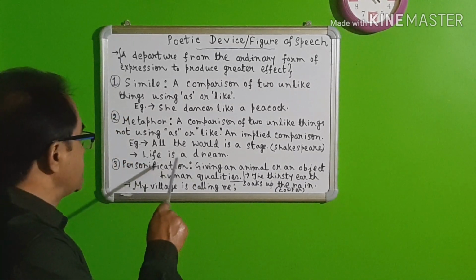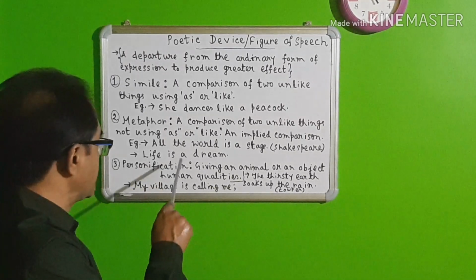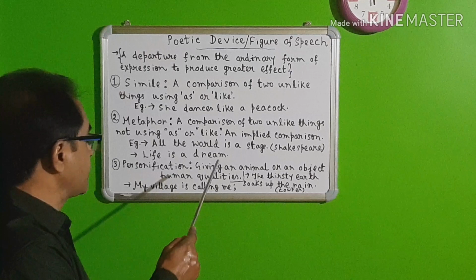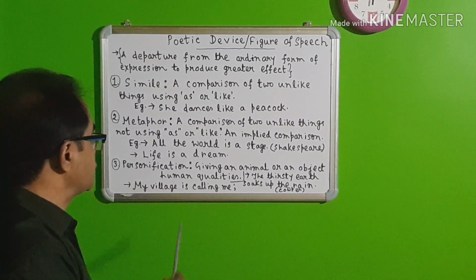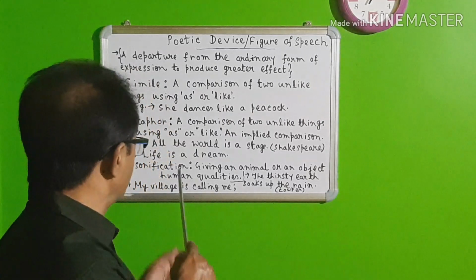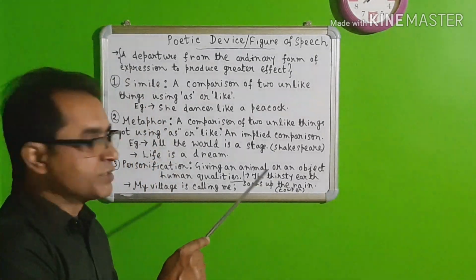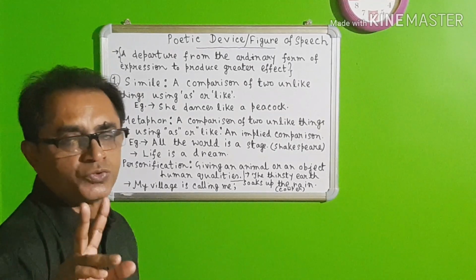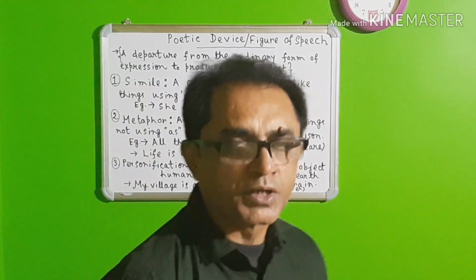Similarly, life is a dream. This is also a direct comparison. There is no word like or as. If we write in this way, life is like a dream, then it would be simile. But here it is a direct comparison, life is a dream, so it is a metaphor. So whenever you find an implied comparison or direct comparison between two different things, we can call it a metaphor.